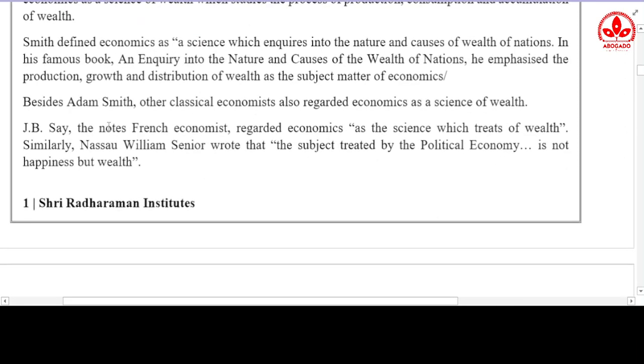So if we talk about the wealth definition, Adam Smith said that economics is a science which inquires into the nature and causes of wealth of nations. Now if we look at Pakistan, then the wealth of Pakistan is nothing in front of India.